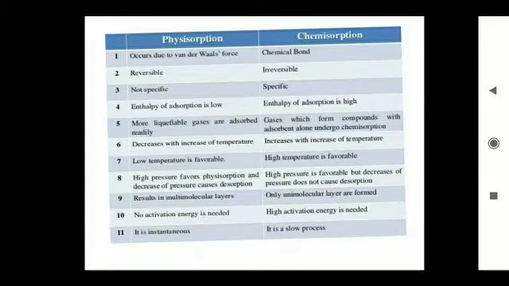In physical absorption, enthalpy of absorption is low; in chemical absorption, enthalpy of absorption is high. For physical absorption, no activation energy is needed. For chemical absorption, high activation energy is needed. Physical absorption process is instantaneous. Chemical absorption is a slow process.